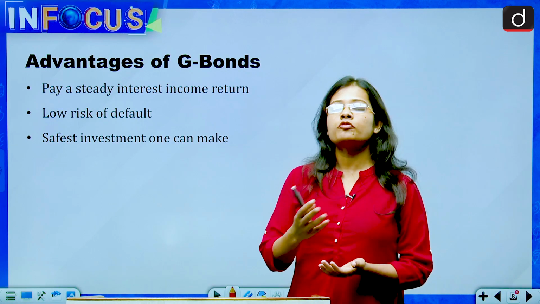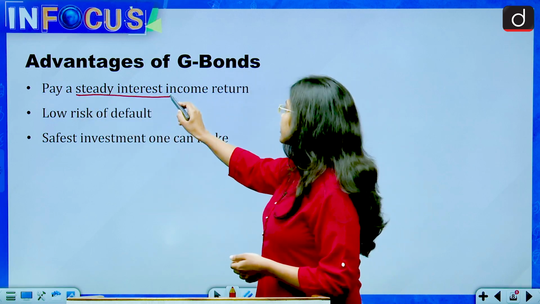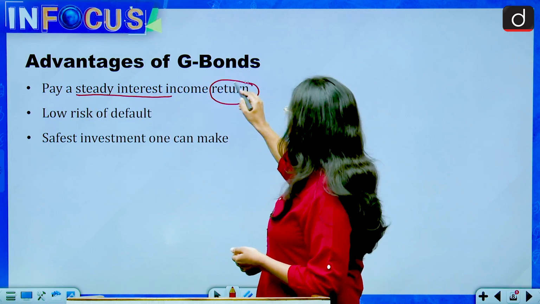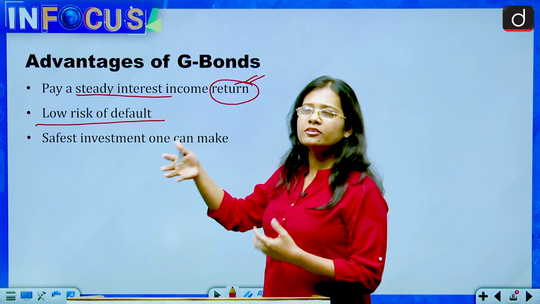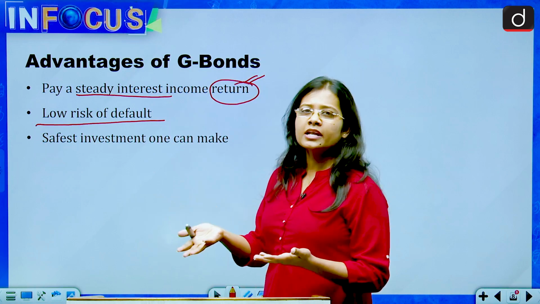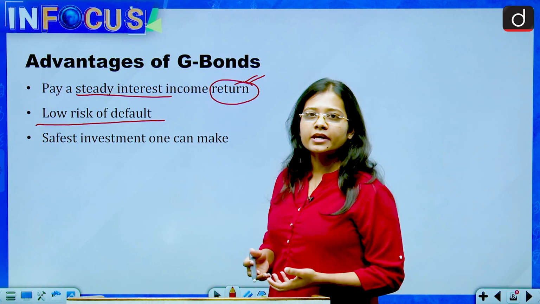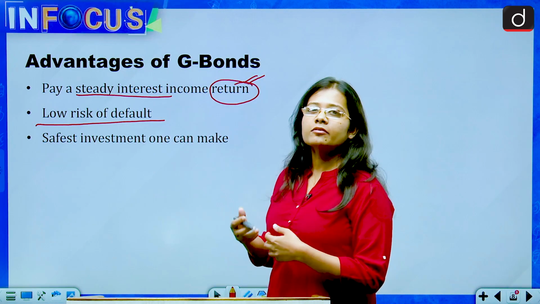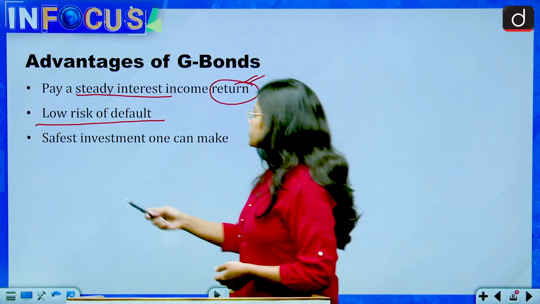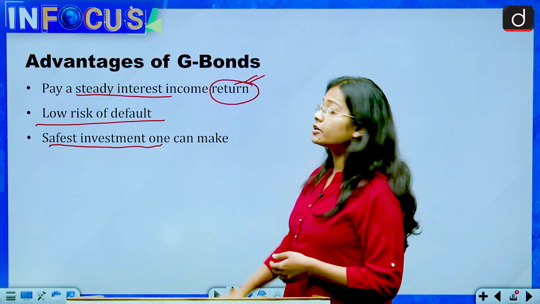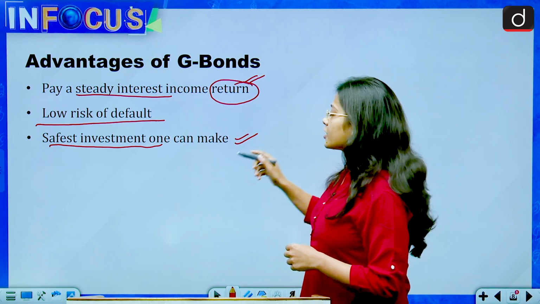So let's see a few of the major advantages of why government bonds are so popular among people. First, they pay a steady interest rate, income, return. Second is the low risk of default. The risk is almost nil because the authority from whom we are buying the bond is the government, and it is unlikely that the government would default. It is considered to be the safest investment one can make.